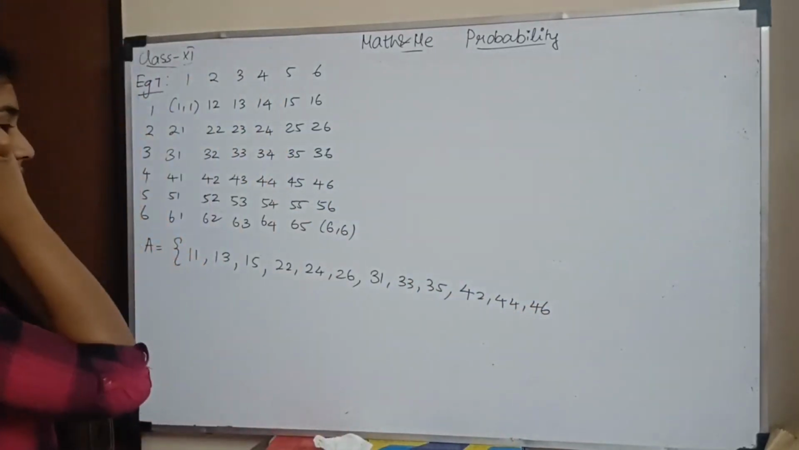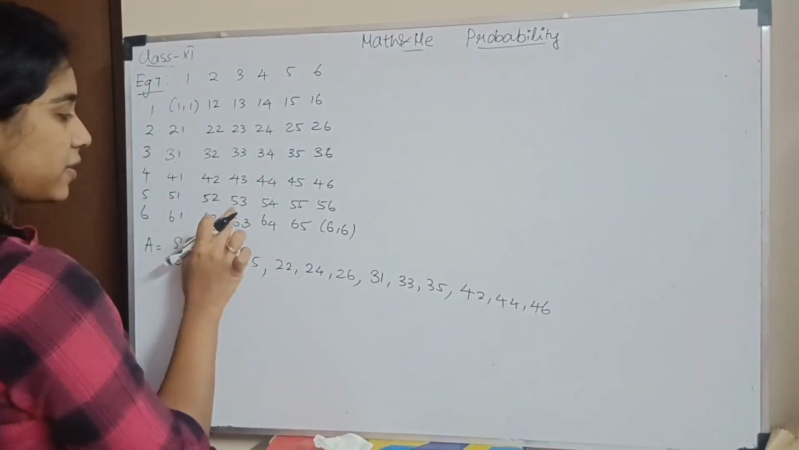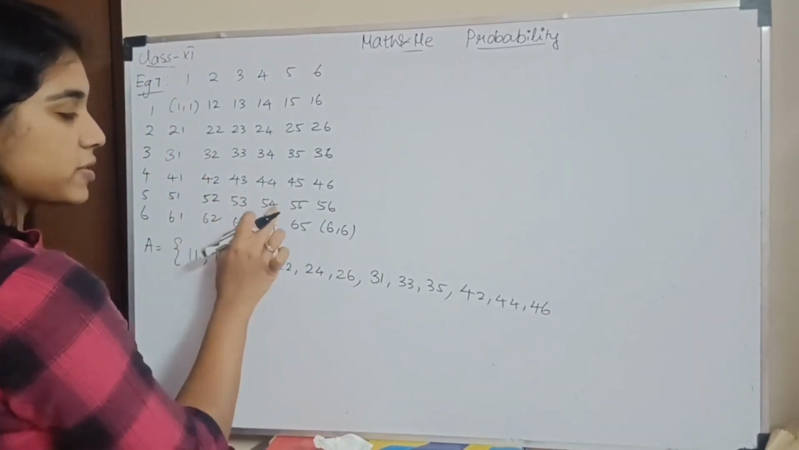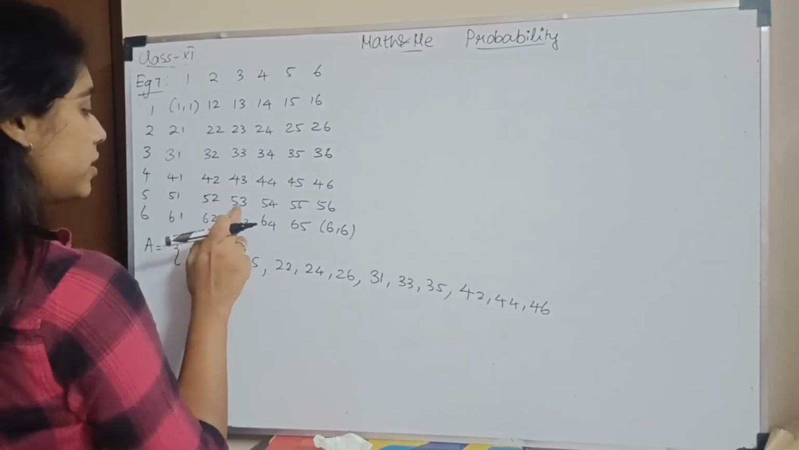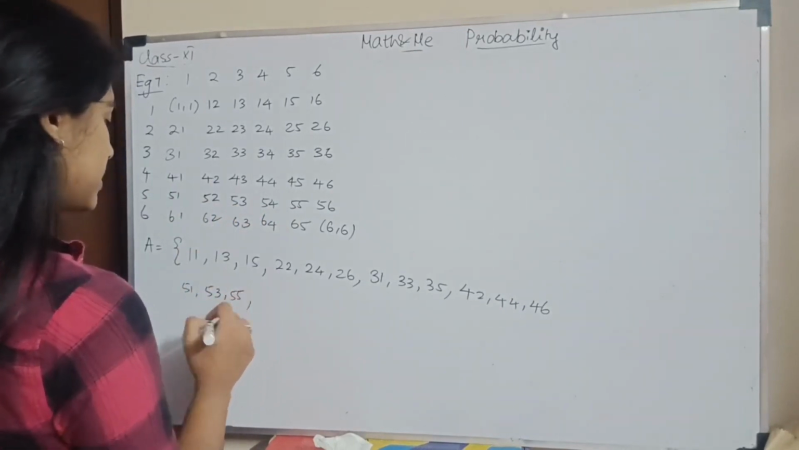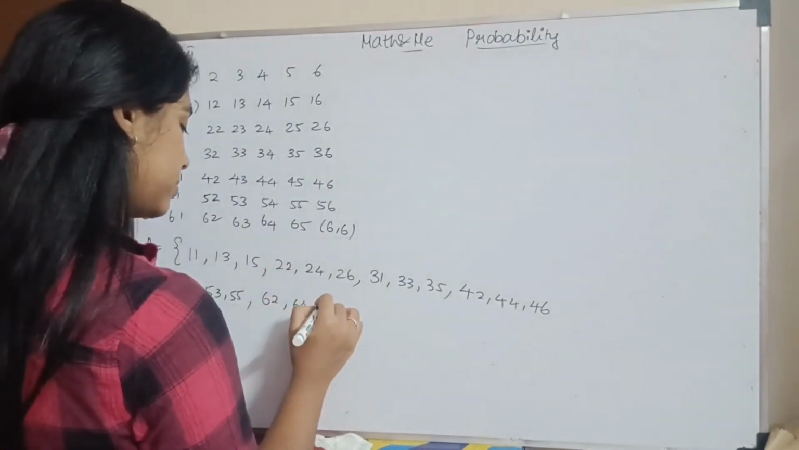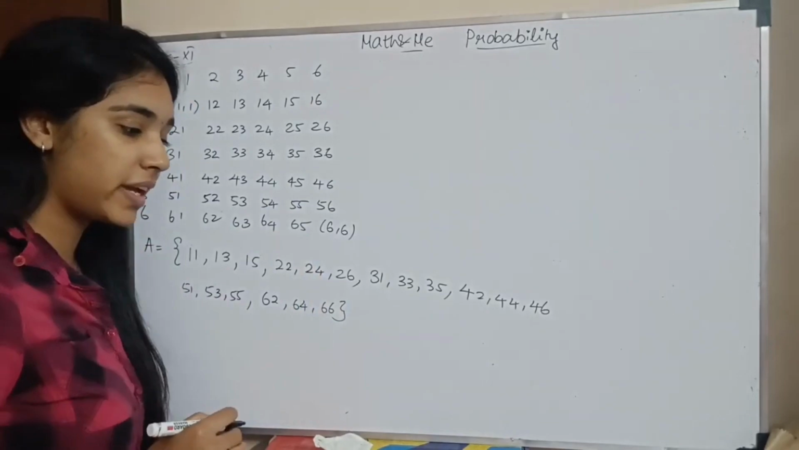Basically, what they say is the sum should be even. So when we add, an even number should come. So 5 plus 1 is 6, 5 plus 3 is 8, 5 plus 5 is 10, but 5 plus 4 is 9, an odd number. So 5,1, 5,3, 5,5. Then you have 6,2, 6,4, 6,6. This is the sample space of A.